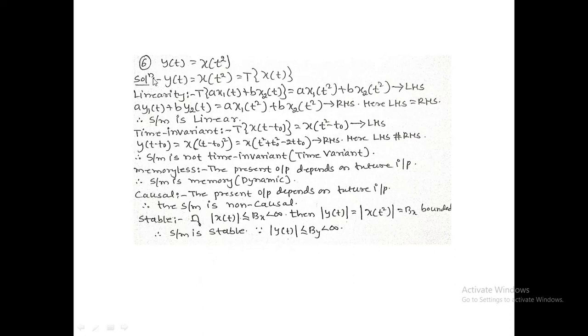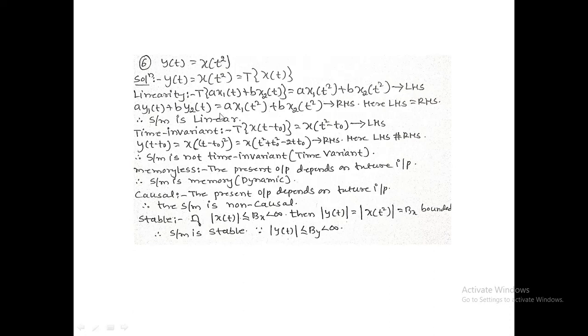Sixth question, important. Y of t equals x of t square. In standard format, the system operating on the input signal: T of x of t is equal to x of t only, in which t will be replaced by t square. In case of linearity, T of a into x1 of t plus b into x2 of t. Input signal only I have to write here. Wherever t, I have to write t square. A into x1 of t square plus b into x2 of t square.